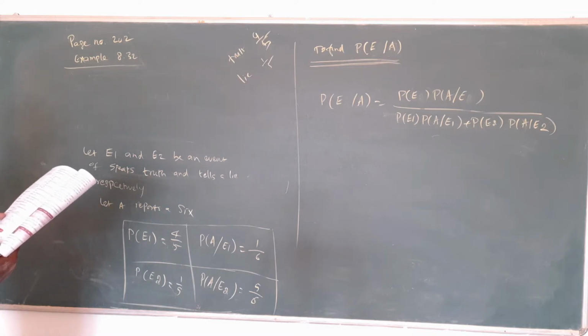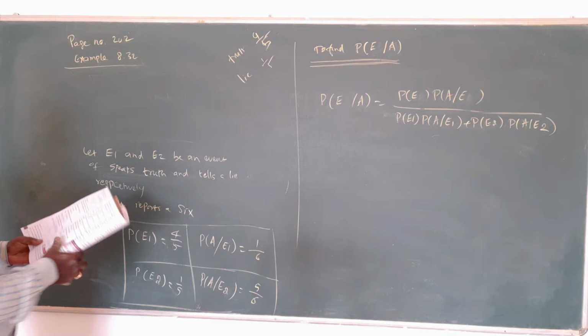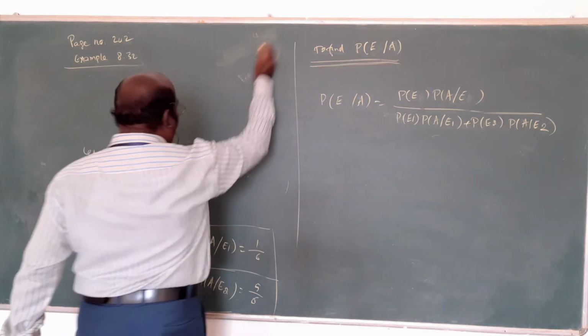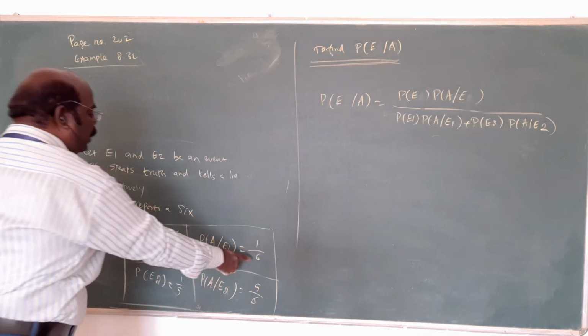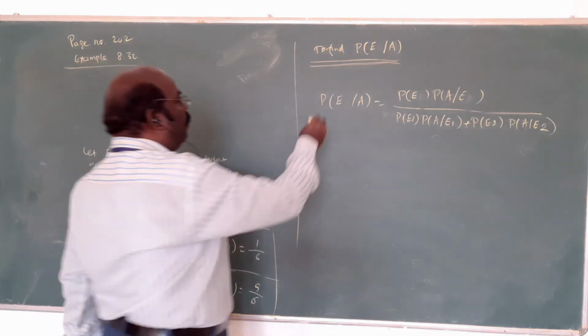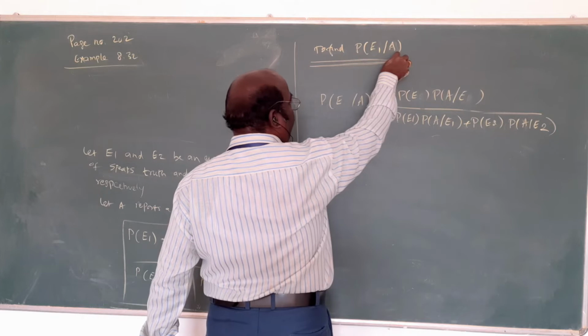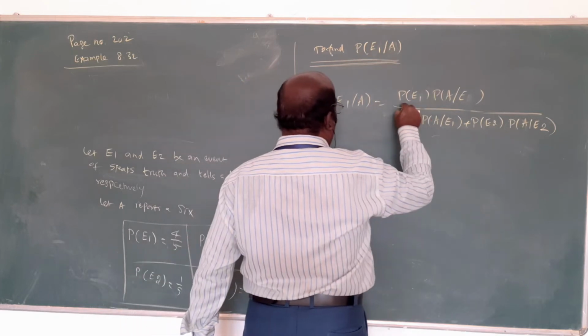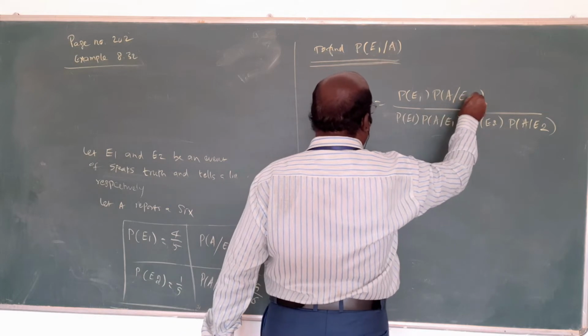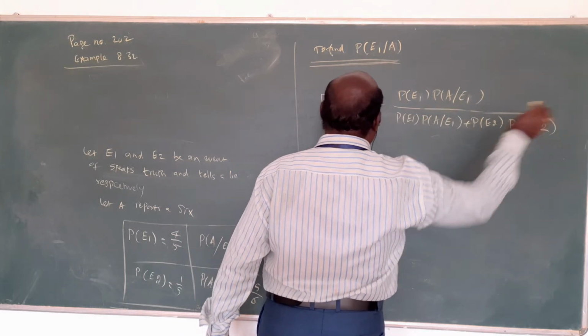Question: what is the probability that there actually was a 6? 6 means only even. Am I right? The first even 6 means only even. But the problem is asking for P(E1/A). What is the formula? P(E1/A) equals P(E1) into P(A/E1), and they are the same thing.